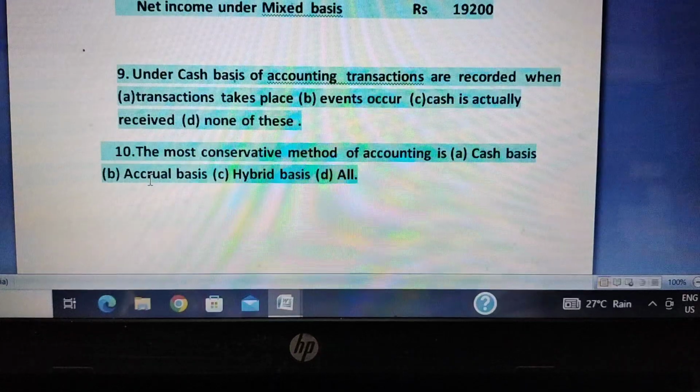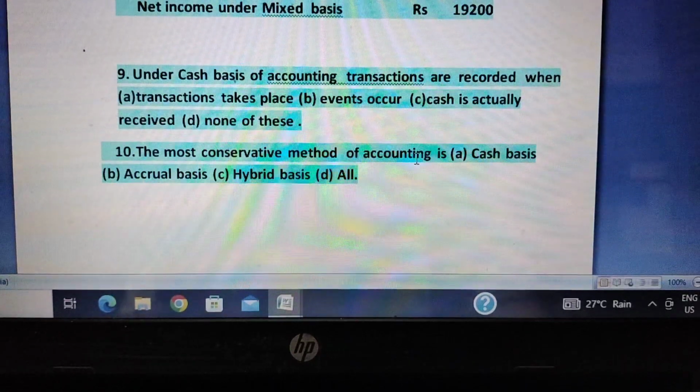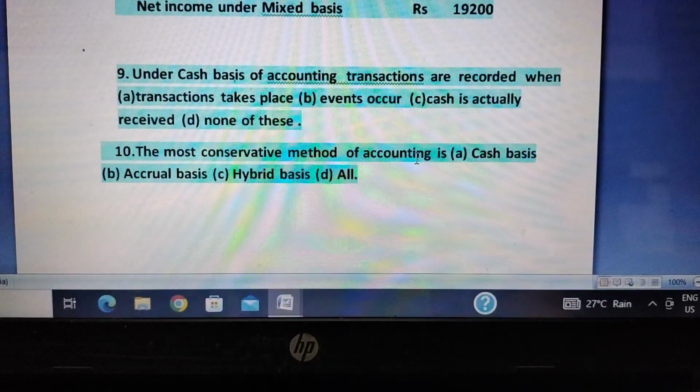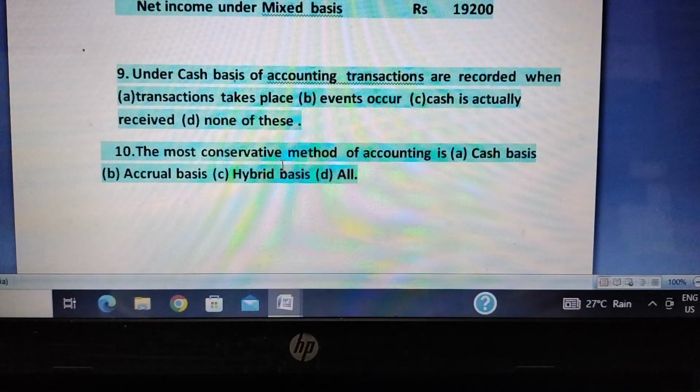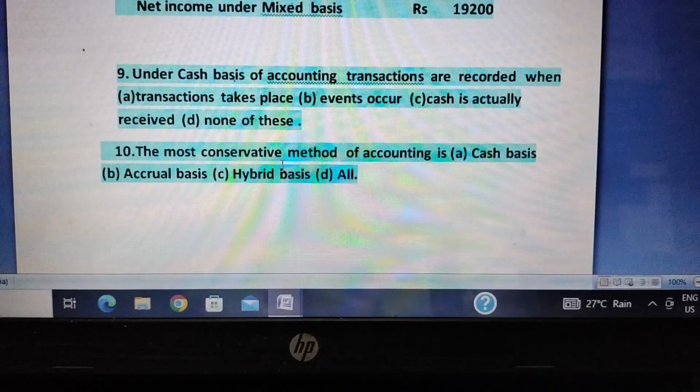And the next question: the most conservative method of accounting is cash basis, accrual basis, hybrid basis, or all. It is the hybrid basis. Why is it conservative? Because it considers income only when it is actually received, but considers expenses whether paid or not. That is the principle of conservatism.